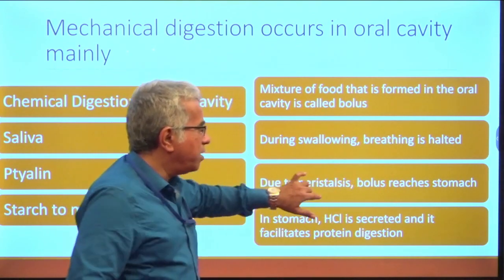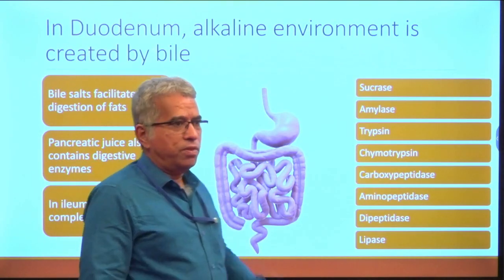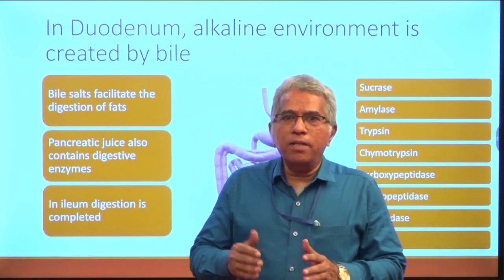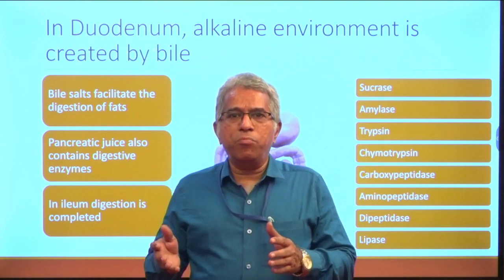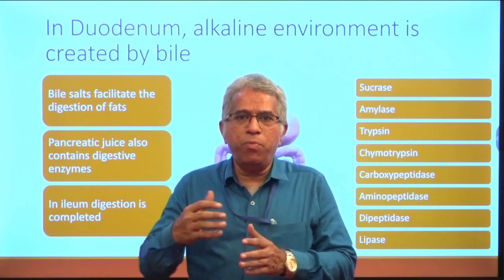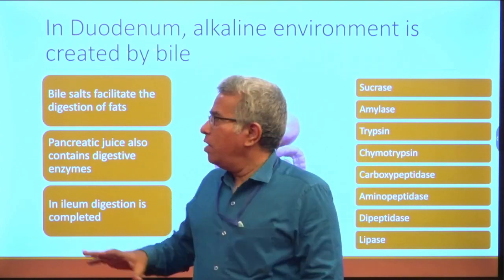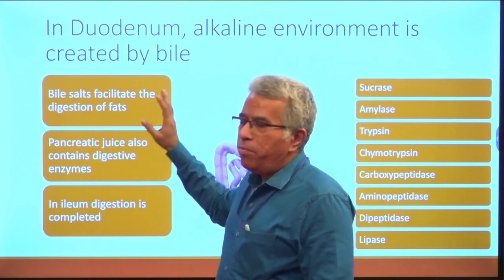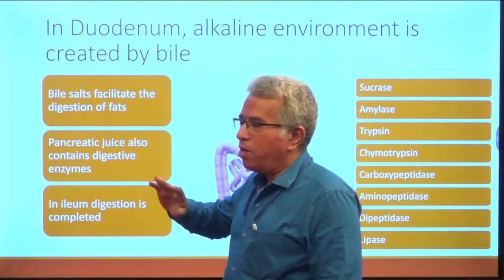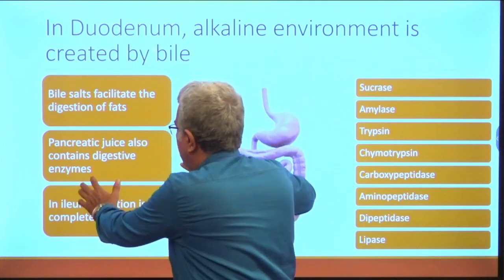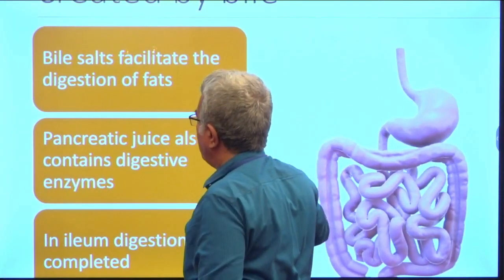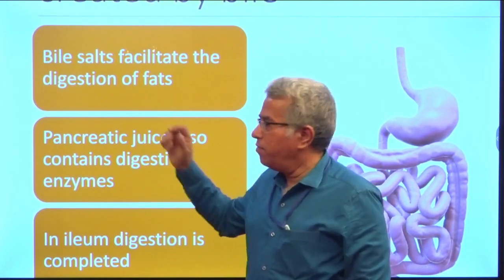Let us come to the next part, that is the intestine. The intestine contains two parts, namely small intestine and large intestine. In the duodenum, of course, bile will be poured. This bile contains bile pigments and bile salts. Bile pigments have no role in the process of digestion, whereas bile salts facilitate the digestion of fats.